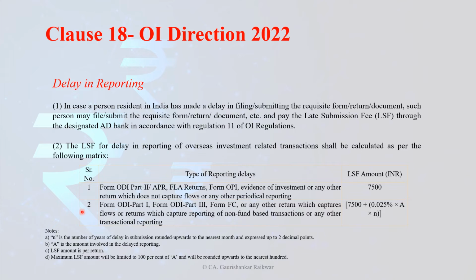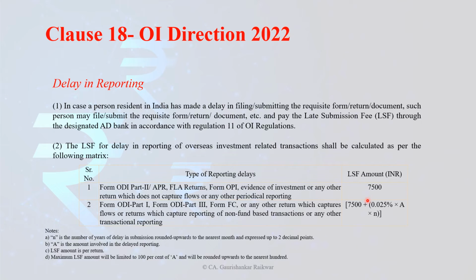Since this is a transactional delay, where the actual flow is going in terms of fund based or non-fund based, A is the amount involved. Suppose the remittance for ODI was 1 million, then A will be 1 million. The LSF amount is per return, so it is not combined for all regulations.